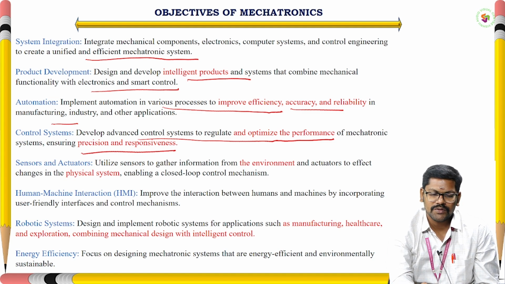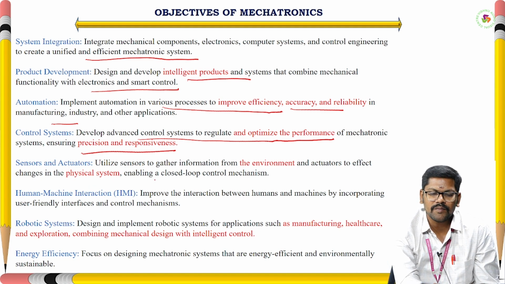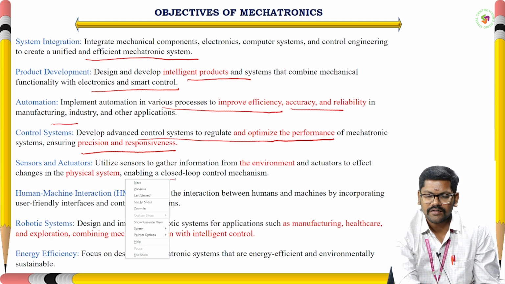Here we have to utilize the optimized use of sensors and actuators to bring change in the physical system, enabling a closed loop control system. It depends upon the feedback, right? So in closed loop control system mechanisms, the input depends upon the feedback of the output.